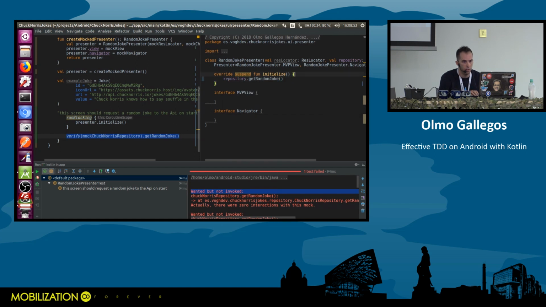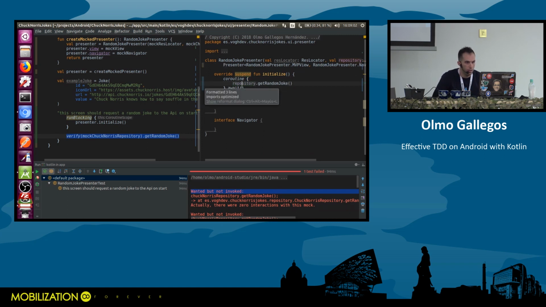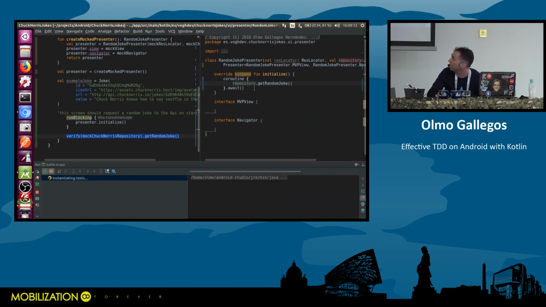So repository, get random job. And this is going to do network. So let's launch a coroutine in here. And let's wait for it. So it blocks. Because if I don't do this, you know what happens when I launch network on the UI thread, right? You know what happens. Okay, so now we should be green. Let's leave it. And we are green. Our first test has passed.